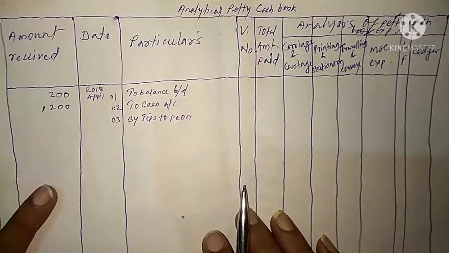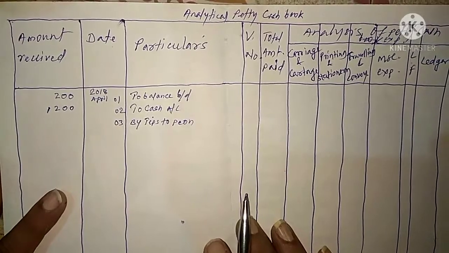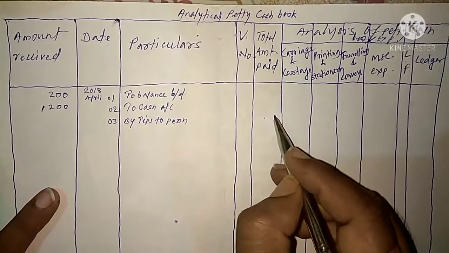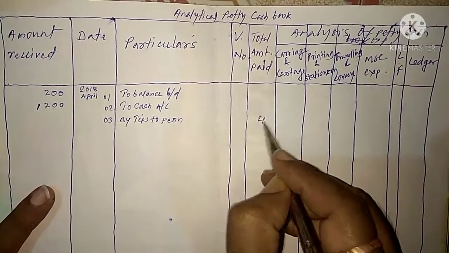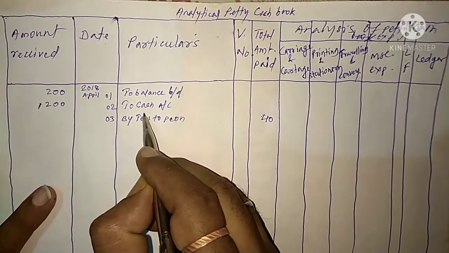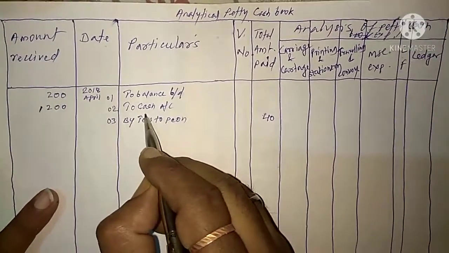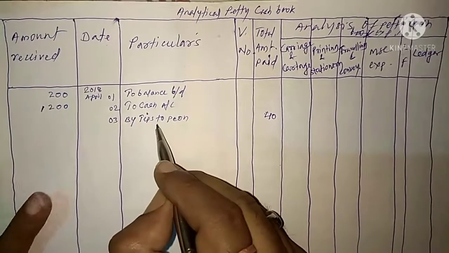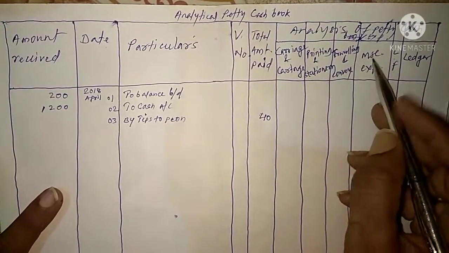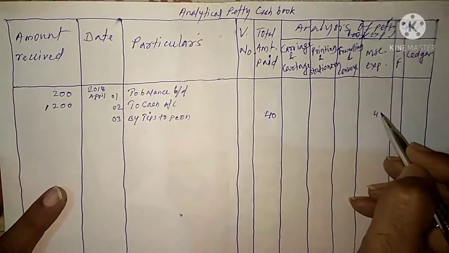The amount, 40 rupees, we have to write in the total amount paid column. And this tips to peon, as I just told you, is a sundry expense, and therefore we have to post this 40 rupees to the sundry expenses itself, that is miscellaneous expenses, 40 rupees.